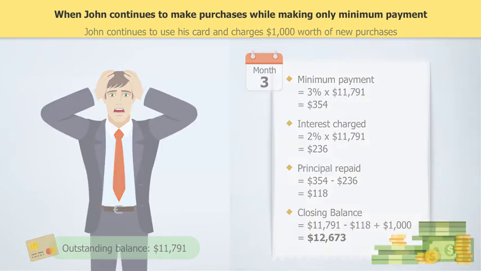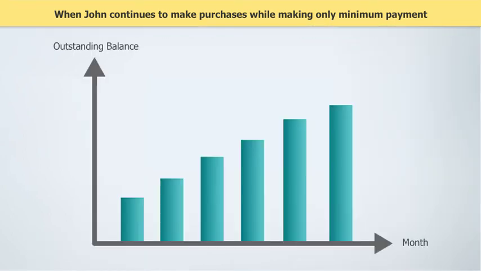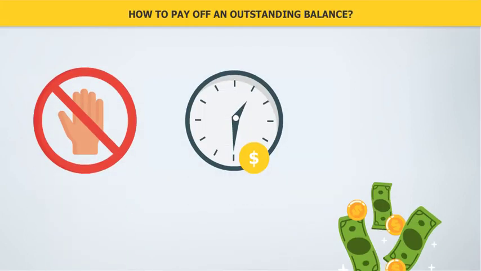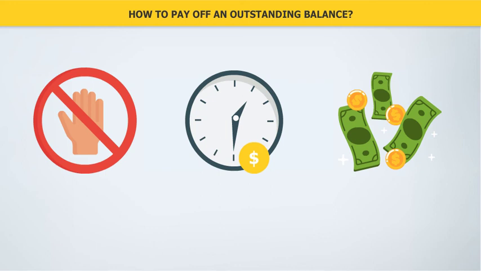$12,673. As you can see, if you continue using your credit card while making only the minimum payment, you will not be able to pay off your outstanding balance. Instead, the outstanding balance will continue to increase. How then do you go about paying off your outstanding balance? There are 3 things you need to do at the same time.